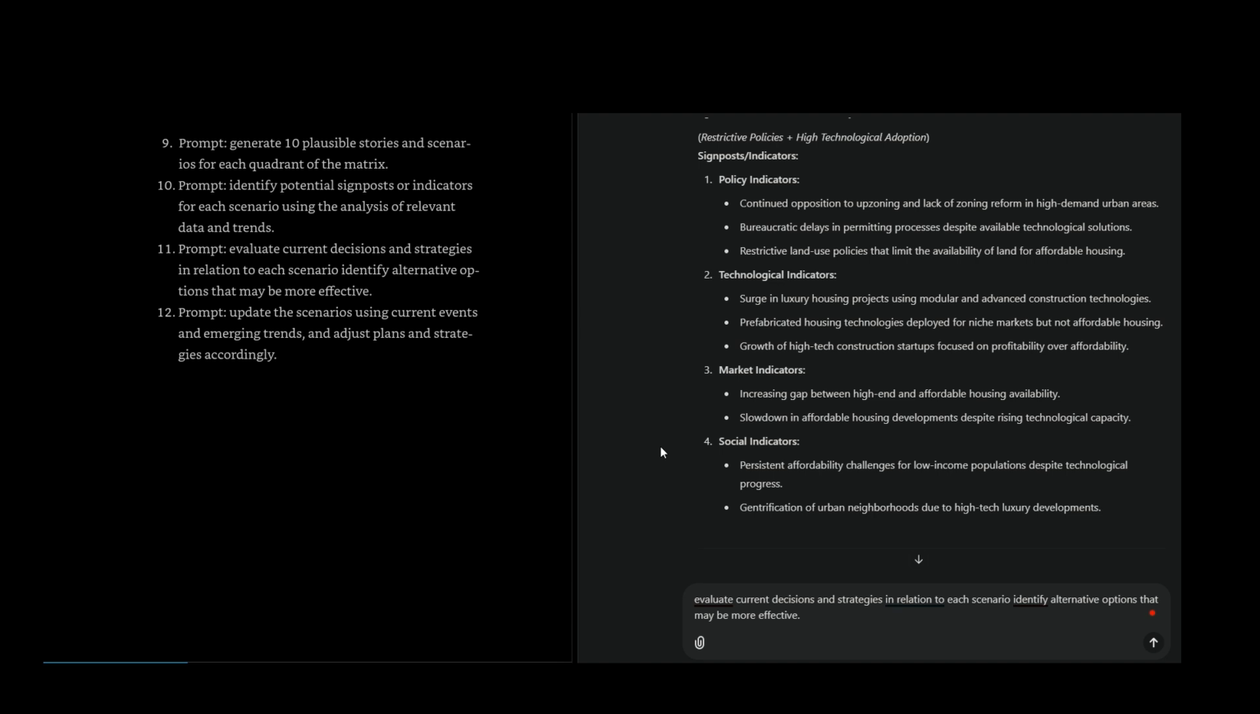Social indicators: persistent affordability challenges for low-income populations despite technological progress. Gentrification of urban neighborhoods due to high-tech luxury developments. Quadrant 3, policy-led progress, tech lags: supportive policies, low technological adoption.